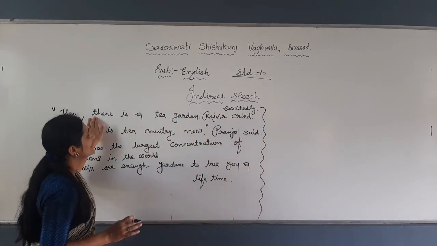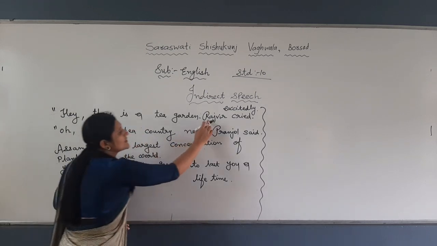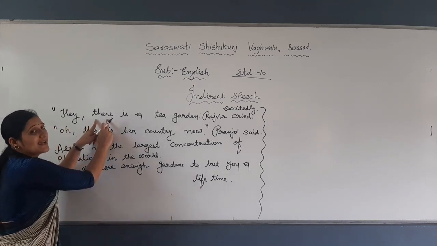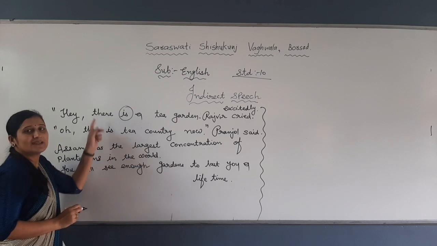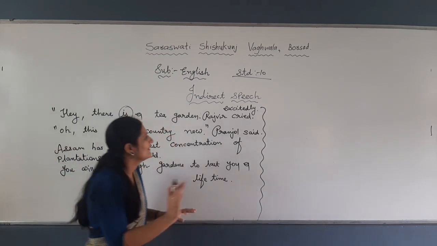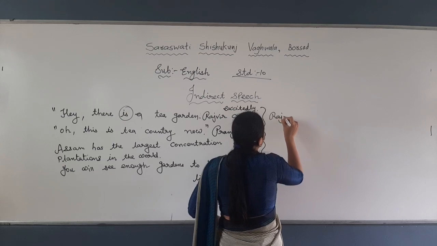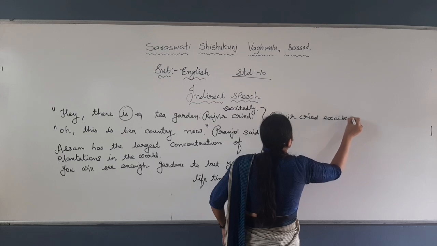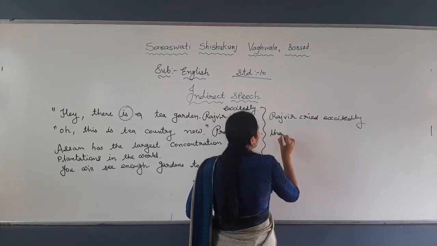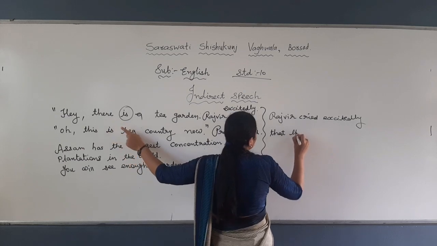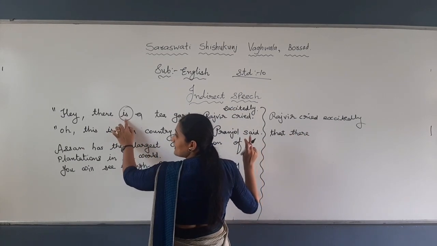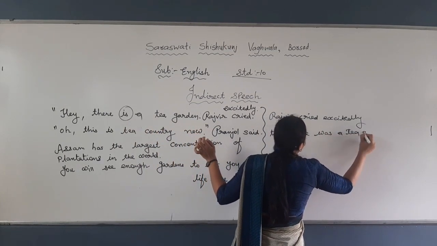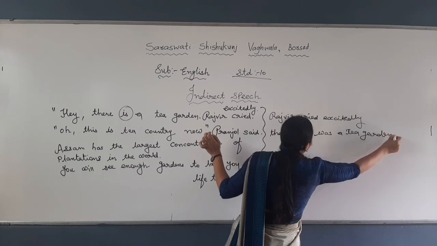So let's write the answer. "Hey, there is a tea garden." So what should be the answer? Raju cried excitedly. Which conjunction? "That." There will be the same, "is" becomes "was." There was a tea garden. Simple, right? Rajveer cried excitedly. The conjunction will be simple, so instead of "is," the verb will be changed. "Is" is a verb and "was" is a verb, right? I told you. Rajveer cried excitedly that there was a tea garden. Okay, first sentence over here.